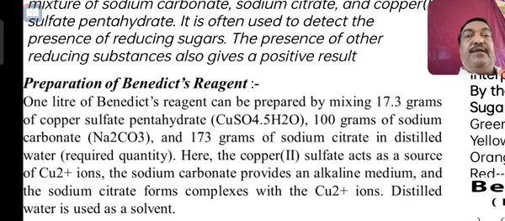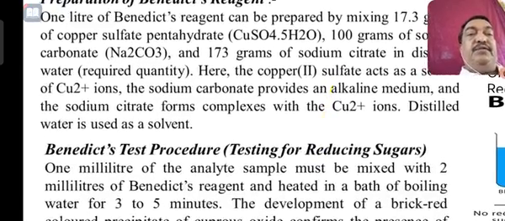So in one sentence, you can say Benedict reagent consists of a mixture of copper sulfate pentahydrate 17.3 grams, 100 grams of sodium carbonate and 173 grams of sodium citrate. So this mixture is called a Benedict reagent, which is prepared in distilled water.